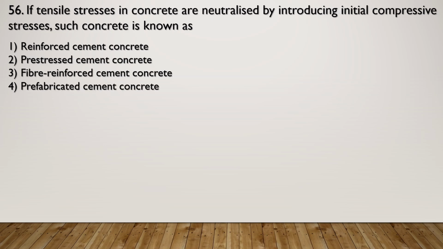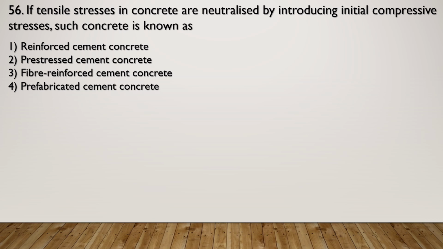Question number 2. If tensile stresses in concrete are neutralized by introducing initial compressive stresses, such concrete is known as. The four options are given. Now we know that concrete is strong in compression but is weak in tension. In order to make the concrete resist the tension, compressive stress is induced in the member in that zone where tension is going to appear due to external loads.